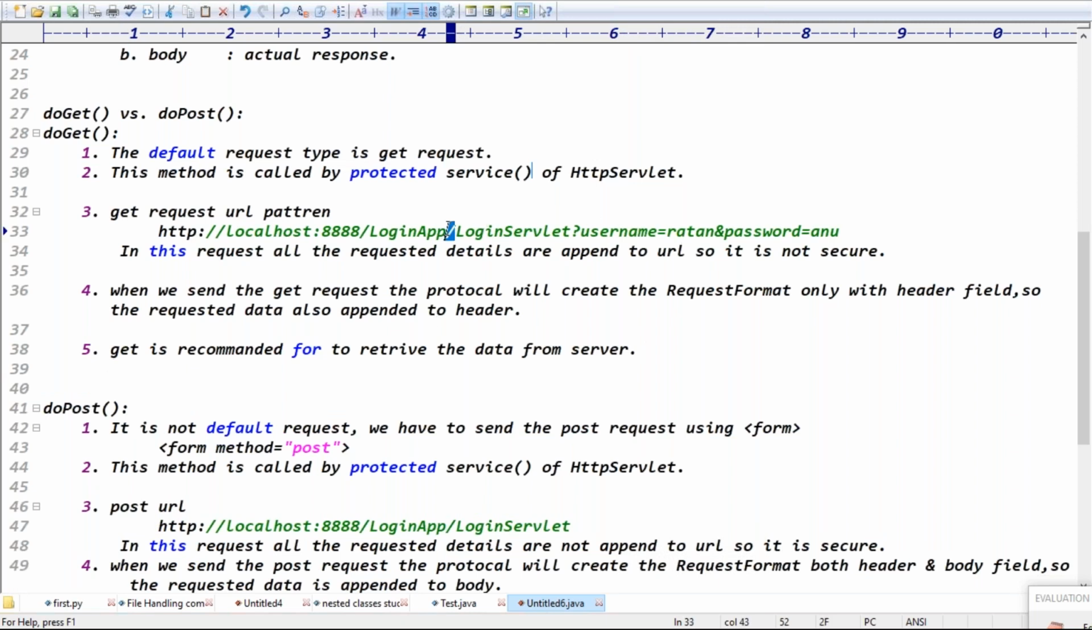Because the reason is what? We are saying like get details from the server, right? This is like a get details method. Assume like get emp details, get employee details, that's it. Something like that URL is there, guys. Get is recommended to retrieve the data.